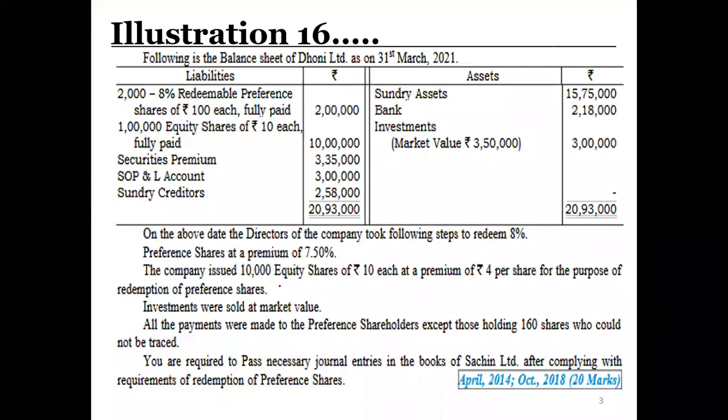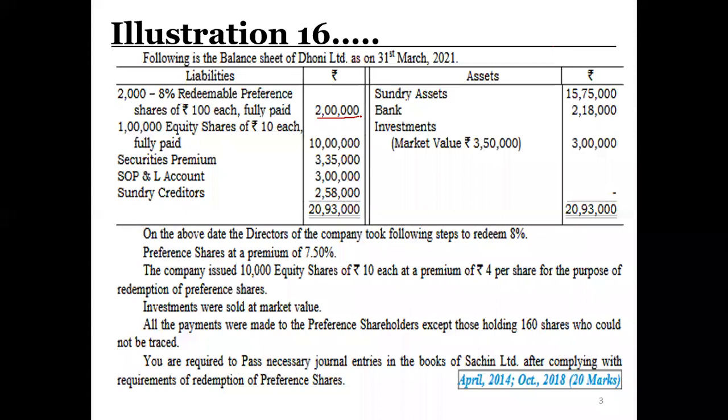Illustration number 16. Following is the balance sheet of Dhoni Limited as on 31st March 2021. On the liability side, we have 8% redeemable preference shares of rupees 100 each, total 2 lakh rupees. 1 lakh equity shares of rupees 10 each, fully paid up, 10 lakh rupees.